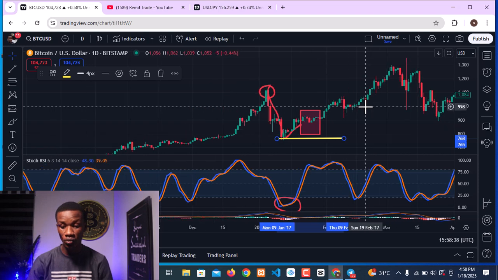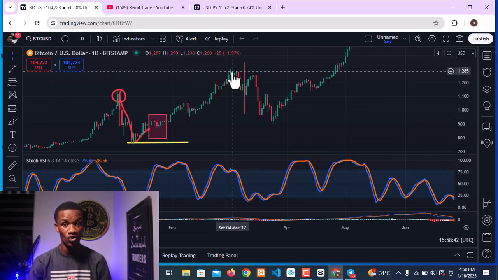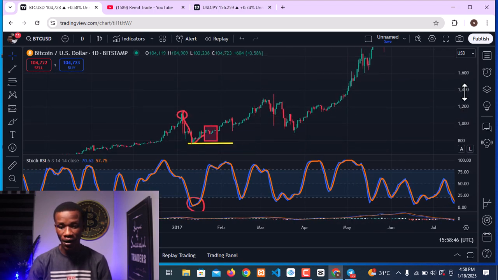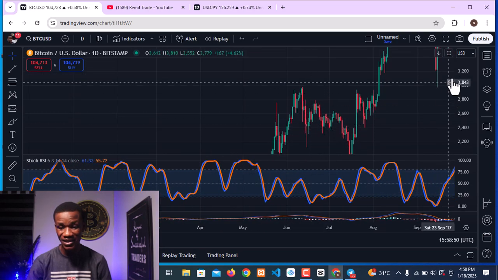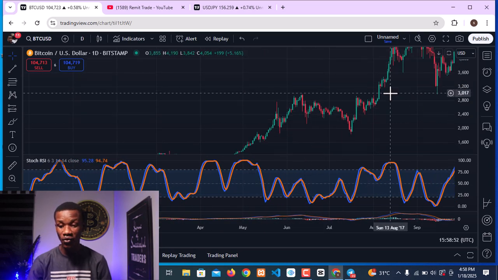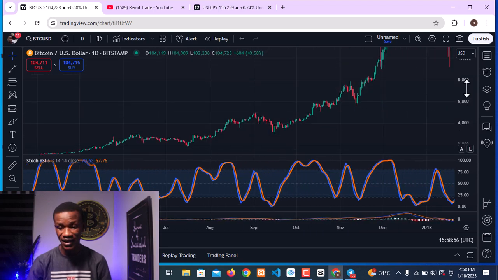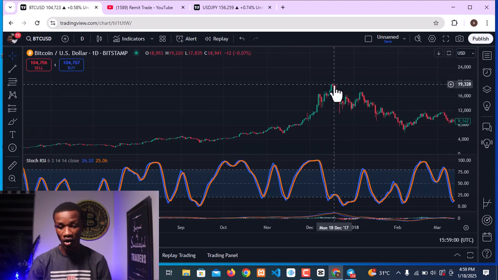The market began to move upward, hit the first high at this very point of $1,200, and began to move aggressively, more than what we saw in 2021. An aggressive pump all the way from $700 to this very point right here on the price action. The market hit this all-time high of $19,000 in December 2017.